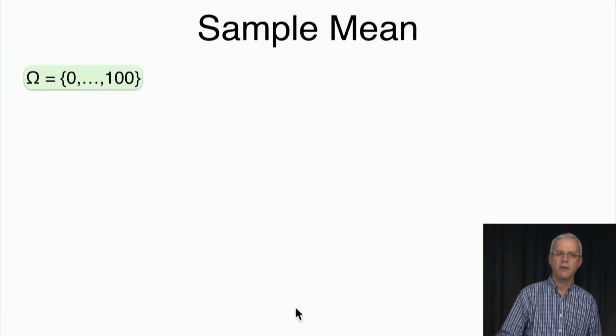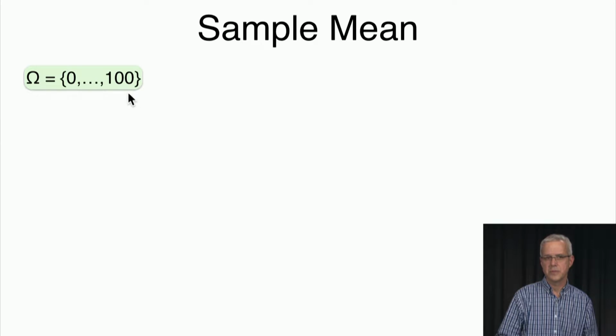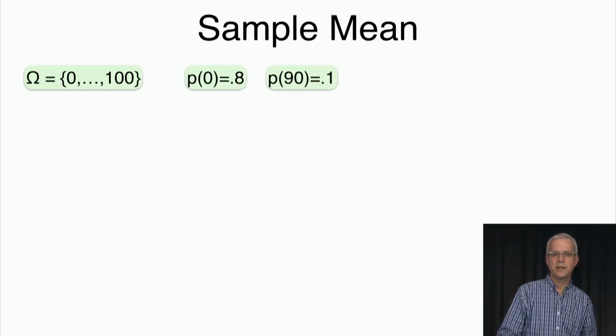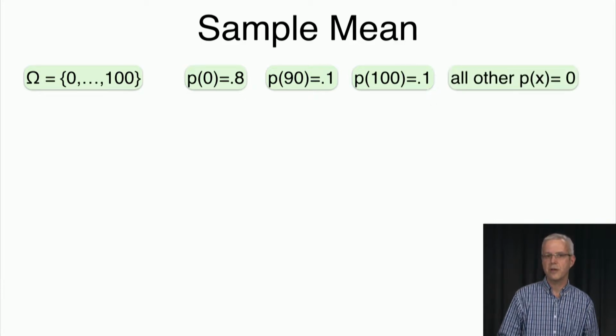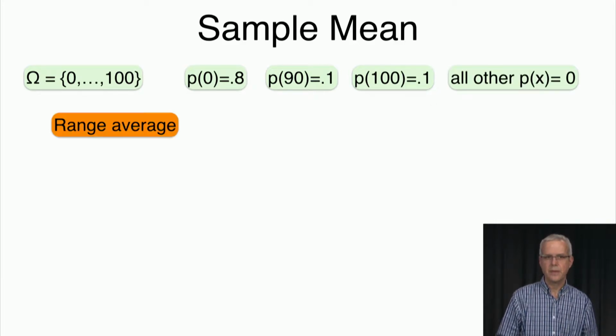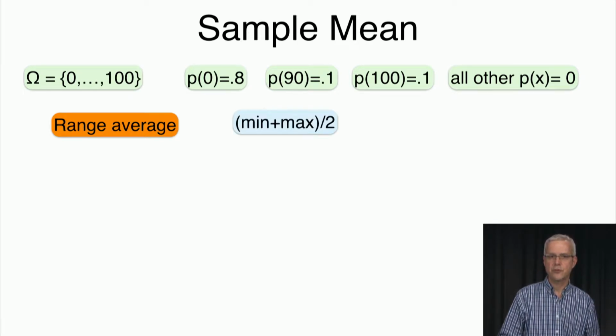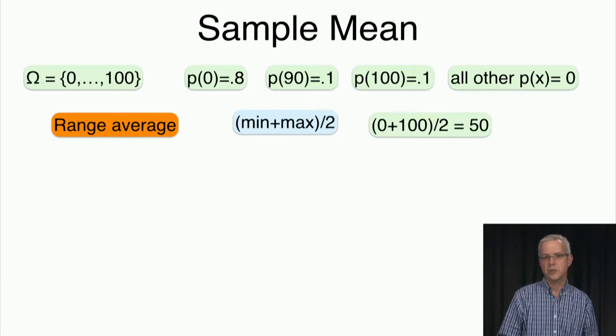So suppose that we have a distribution ranging from 0 to 100, and suppose that the probability of 0 is 0.8, the probability of 90 is 0.1, and the probability of 100 is also 0.1, or 10%. Notice that these probabilities sum to 1. And what that means is that every other element, for example, 1, 2, or 3, will have probability 0. Okay. Now, if we looked at the range average, the smallest element that has positive probability is 0. The highest element is 100. And so the average range is the average of these two numbers, which is just 50.